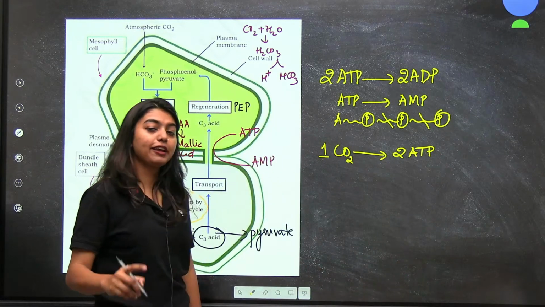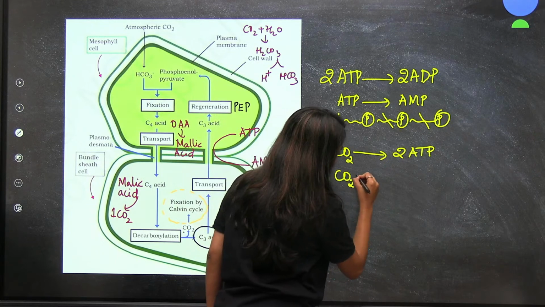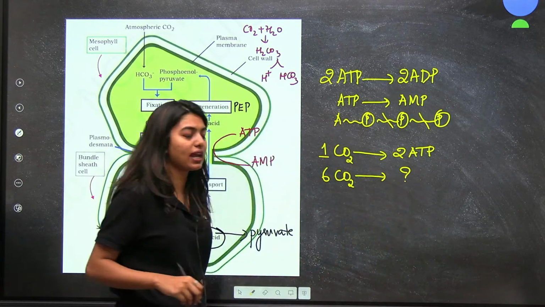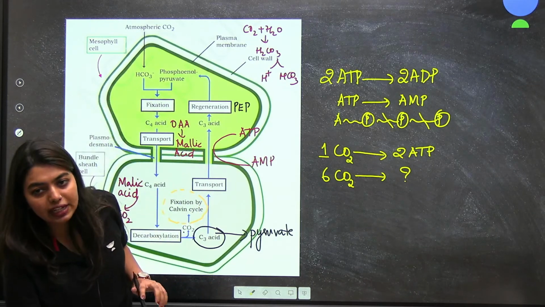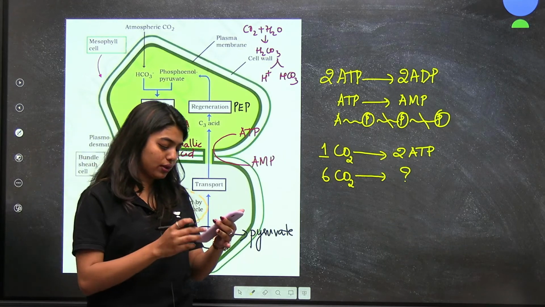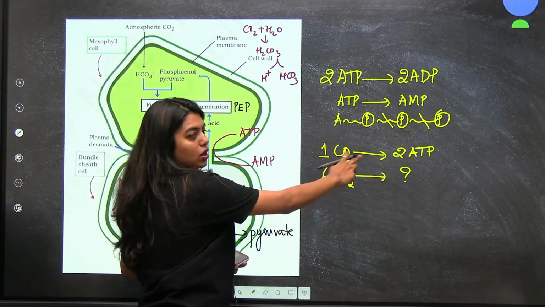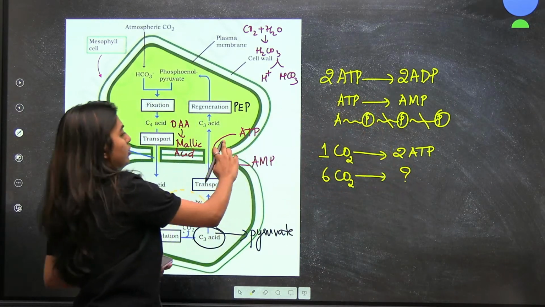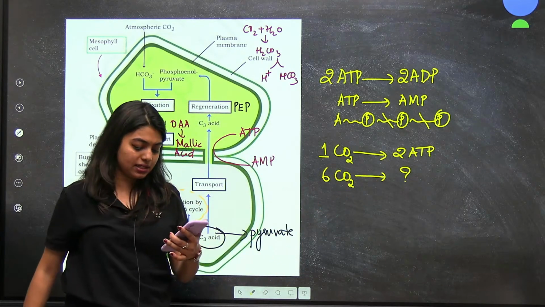So, tell me, if I have to form glucose, I need 6 carbon dioxide molecules. That means how many ATPs should I have? Tell me quickly, students. How many ATPs are required if I need 6 carbon dioxide molecules? 1 carbon dioxide is requiring 2 ATPs here, okay. That means 6 carbon dioxide means how many ATPs?